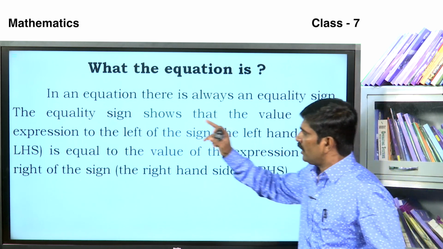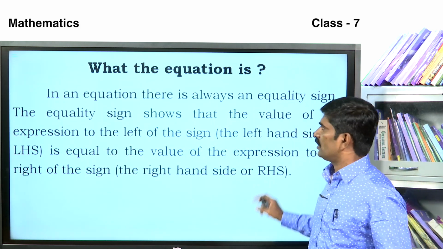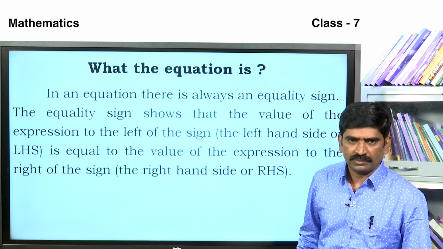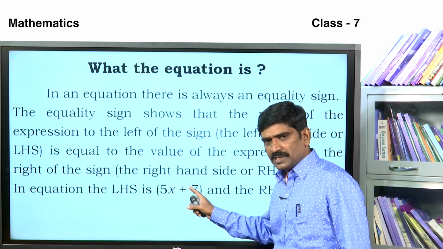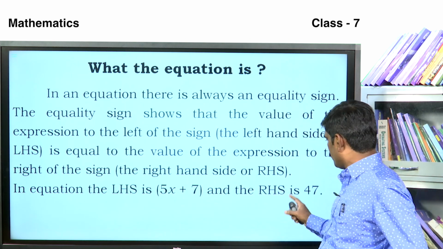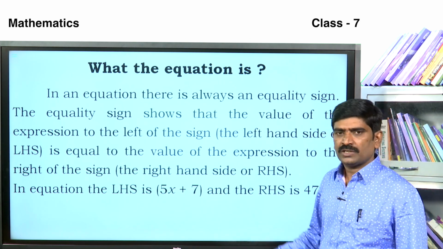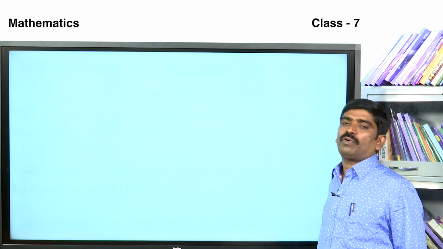That is an equation. In the equation, LHS is 5x plus 7 and the RHS is 47. That is 5x plus 7 is equal to 47.